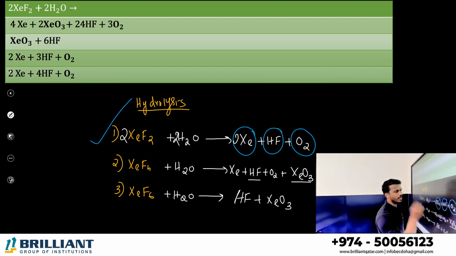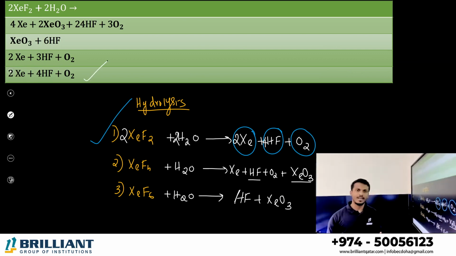Now let's balance. How many xenon should be there? 2Xe. How many hydrogen should be there? 4HF. Right? So what is the answer? Option D is the correct answer. Xe plus HF plus O2.